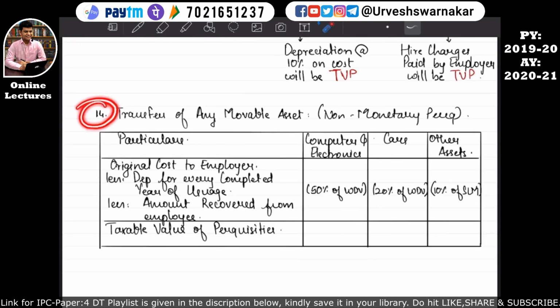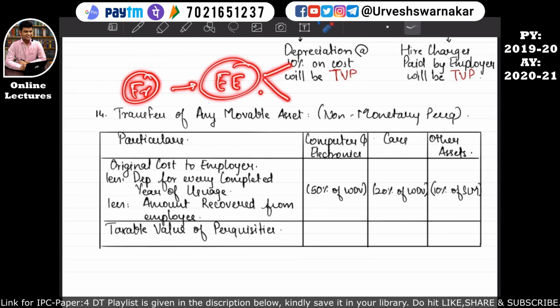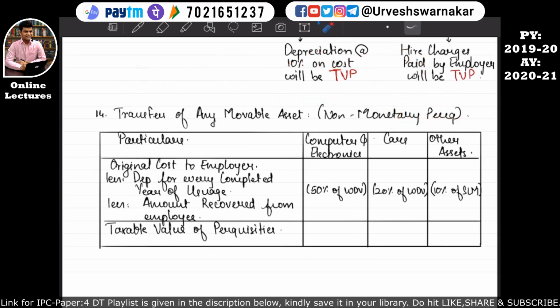Okay students, so let's understand our last part, that is part number 14 of the taxable perquisite. This part 14 says transfer of any movable asset. So if an employer is transferring any movable asset to his employee either for free of cost or at a discounted rate, meaning at a very lower rate, then how to calculate the non-monetary value of the perquisite? For that this table is given, and three types of assets are mentioned: computer and electronics, car, and all other assets other than these.